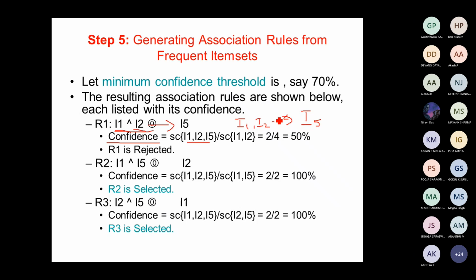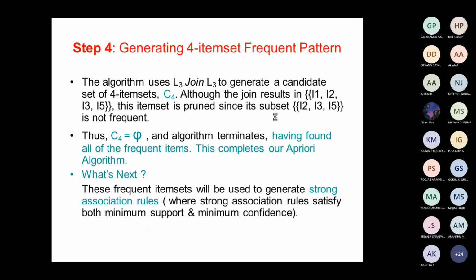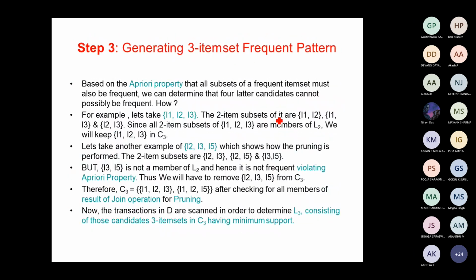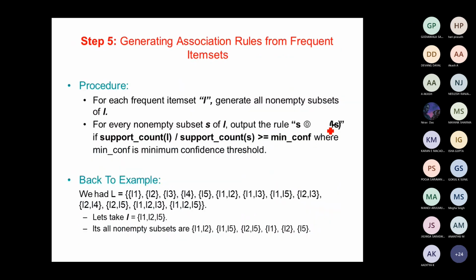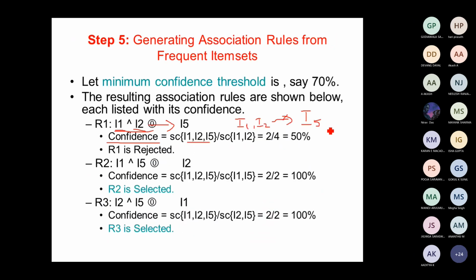So what is our first item pattern that we got? See over here, I1, I2, I5. You just find out the support of I1, I2, I5 divided by the support of I1, I2.